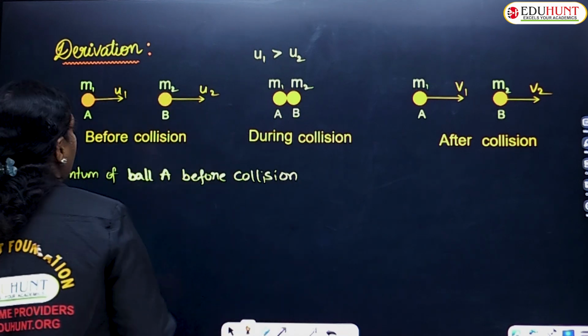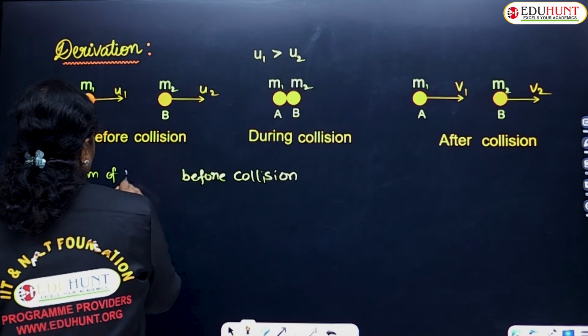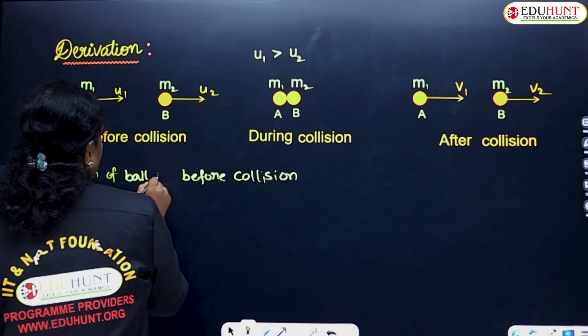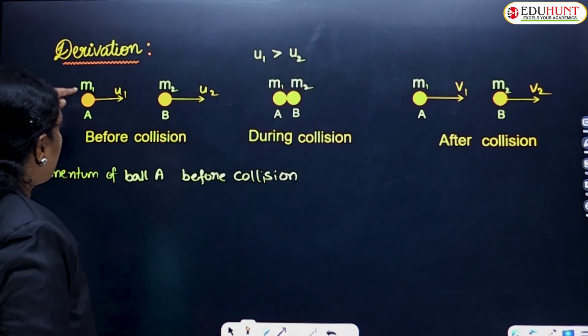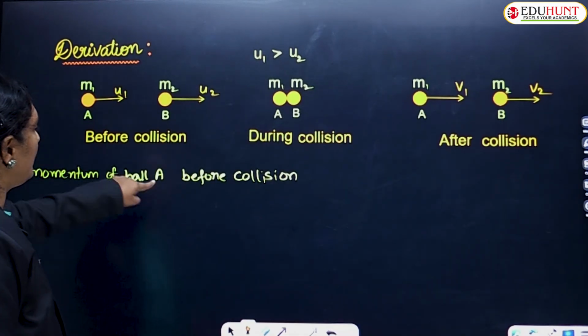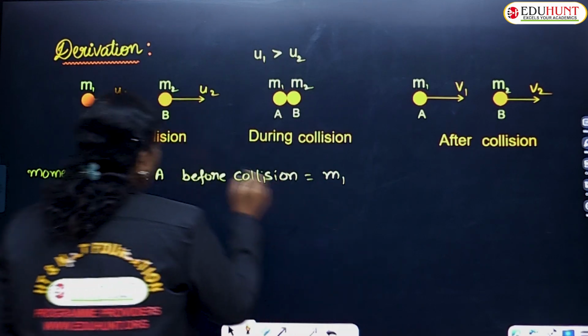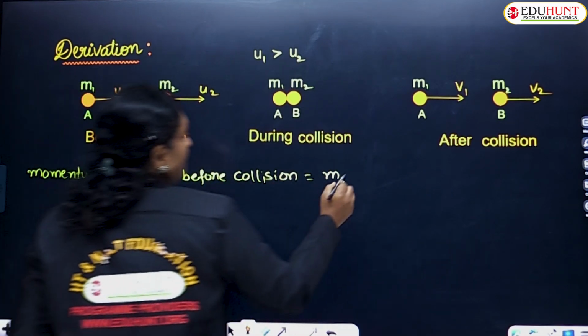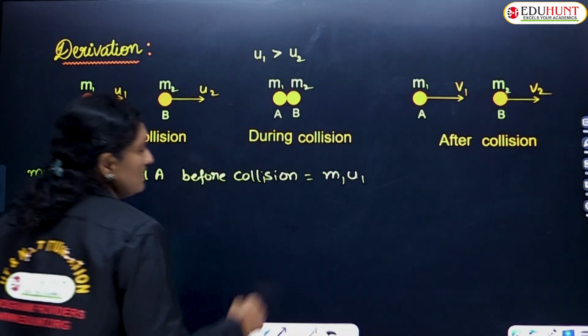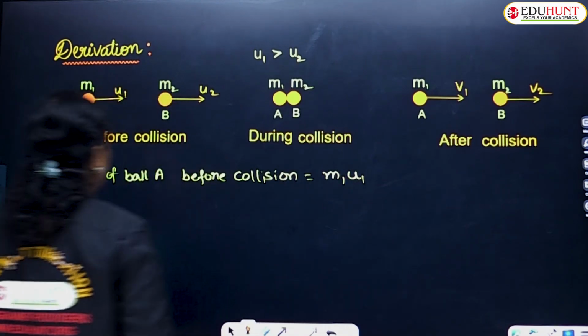Momentum of ball A before collision is mass into velocity. What is the mass of the first ball A? Ball A's mass is m1, and the velocity of the first ball is u1. So this is before collision for the first body.